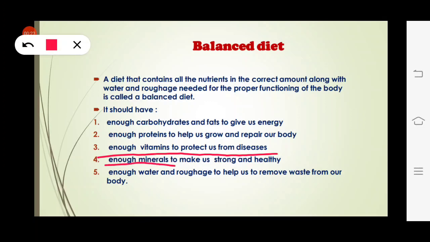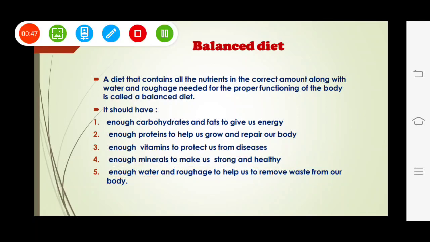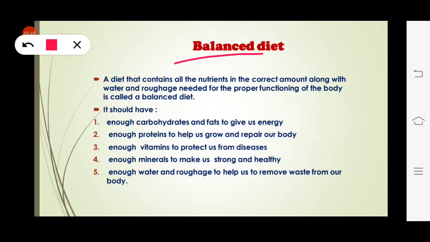Then enough minerals to keep us strong and healthy. It should have enough minerals. Enough water and roughage to remove waste from our body. Our balanced diet should have enough water and roughage to help us remove waste products from our body. So this is a balanced diet, and these are the nutrients that a balanced diet should have.